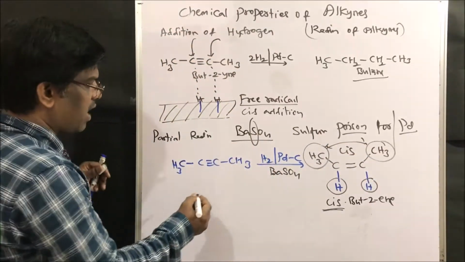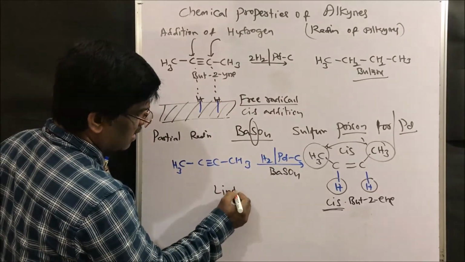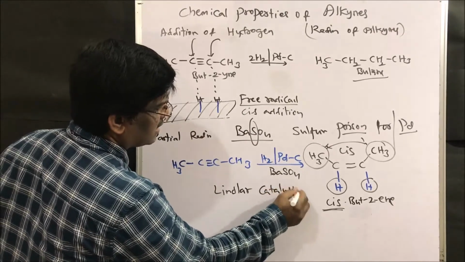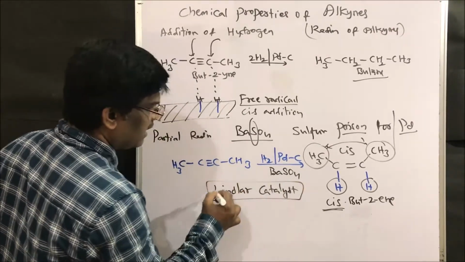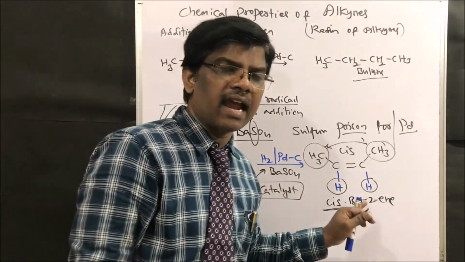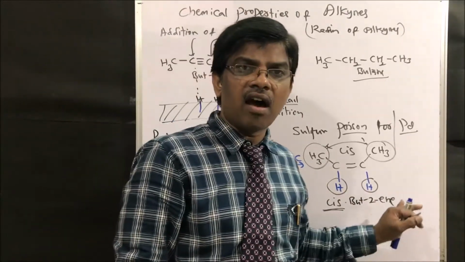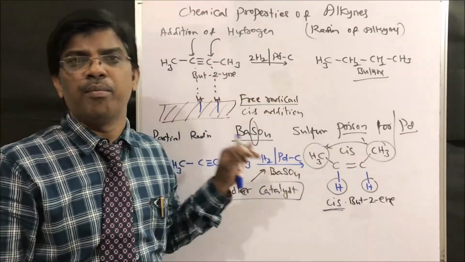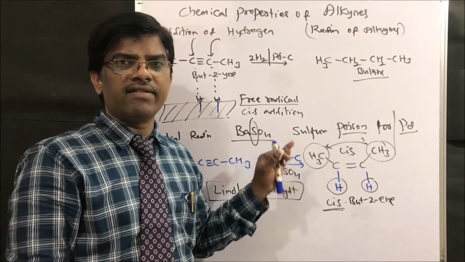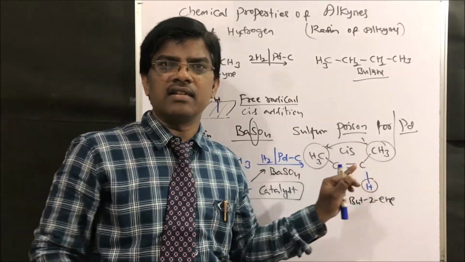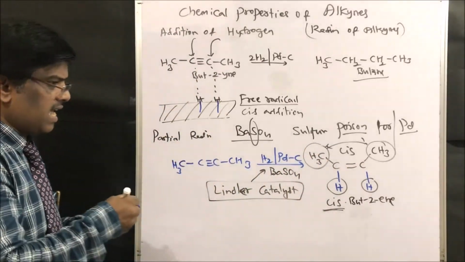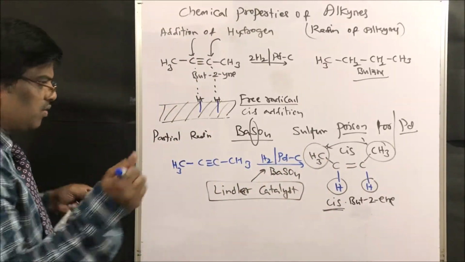This reaction is known as Lindlar catalyst. So when we add Lindlar catalyst, we are going to get a cis alkene. This is a very important point in organic chemistry. Lindlar catalyst gives cis hydrogenation, or cis alkenes. So what is the opposite of this? Yes, we do have an opposite reaction also.